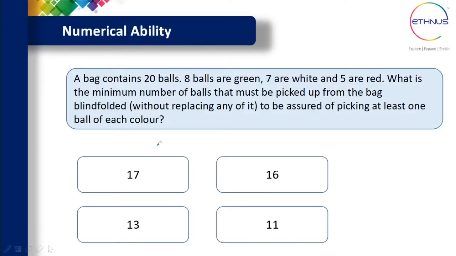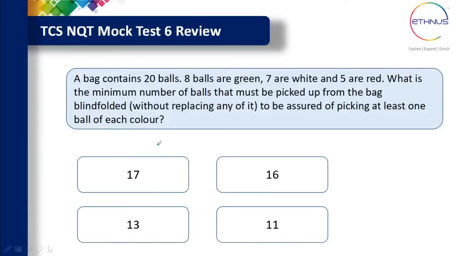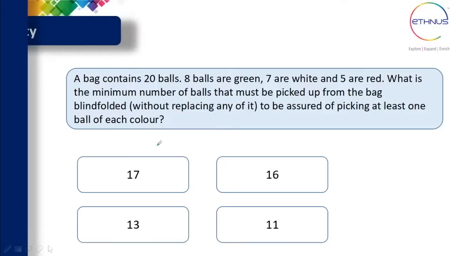So that means at least you should have one ball of each color. What is the minimum number of balls that must be picked, so that you can be sure that balls of all 3 colors are there?